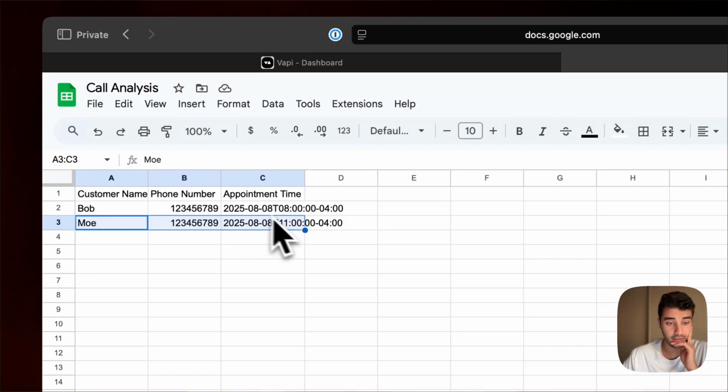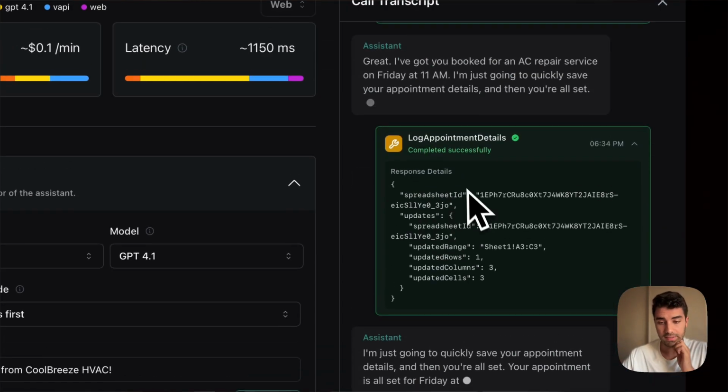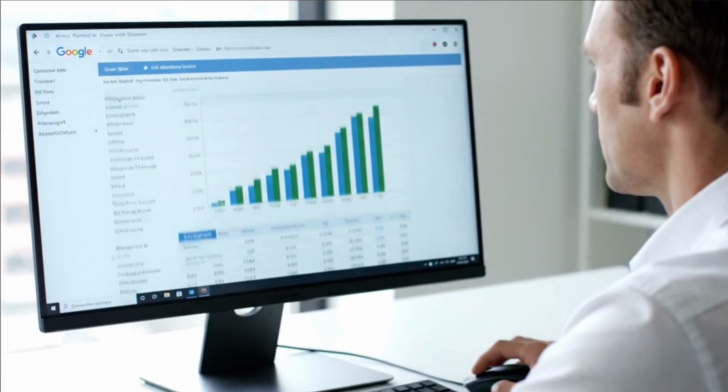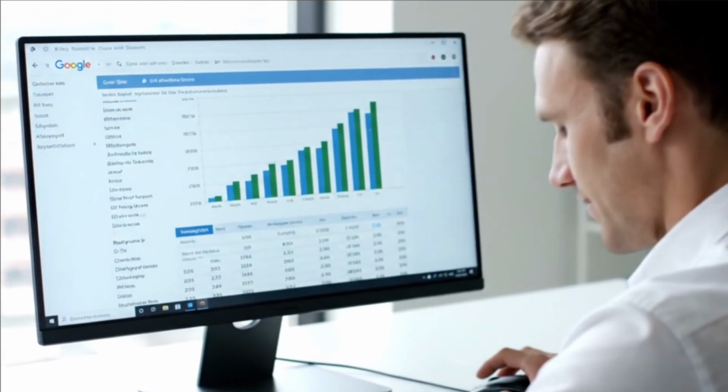And we're going to do this through the integration of VAPI with Google Sheets, which is natively integrated now. So that means you don't have to use external applications like n8n or Make.com, making it very easy to set this up. So no more wondering what happened. Now you can get instant visibility of how the calls are going.